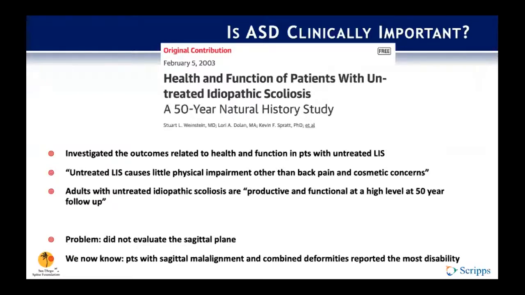However, sometimes the pendulum swings a lot, and we sometimes forget about coronal imbalance. I think some of the issues with coronal imbalance are hard to compensate, because some of the sagittal imbalance we can compensate by other areas of the spine.